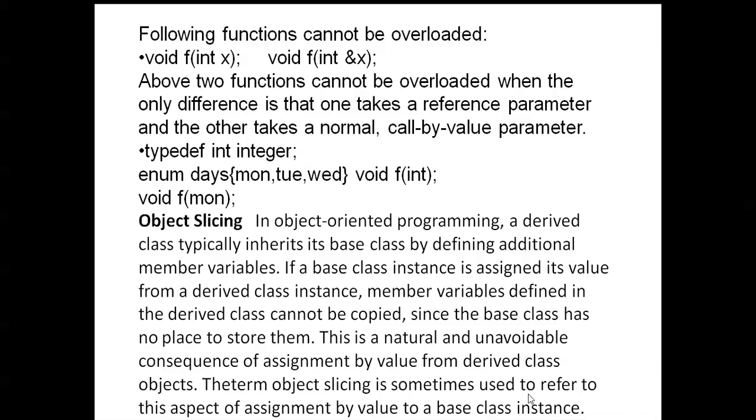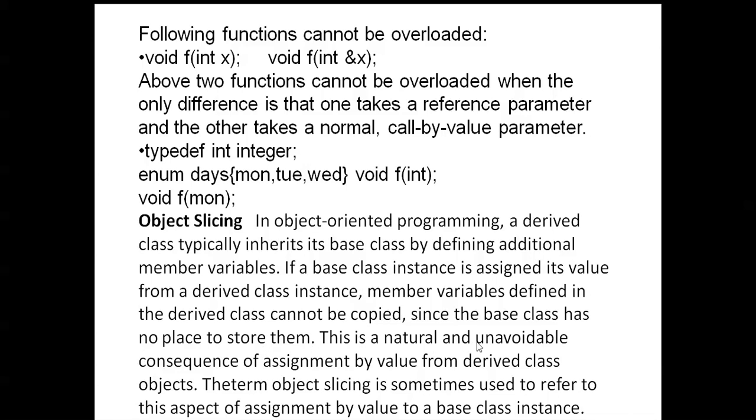Here you can see slicing. In object-oriented programming, a derived class typically inherits its base class by defining additional member variables. If a base class instance is assigned its value from a derived class instance, member variables defined in the derived class cannot be copied, since the base class has no place to store them.